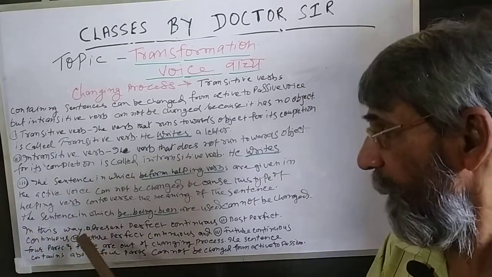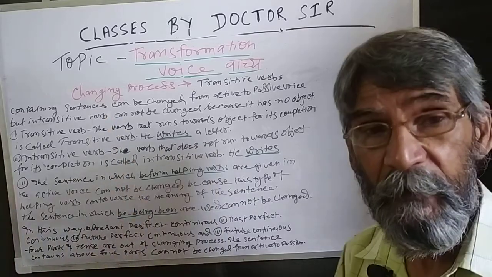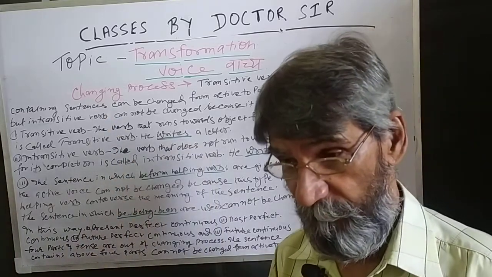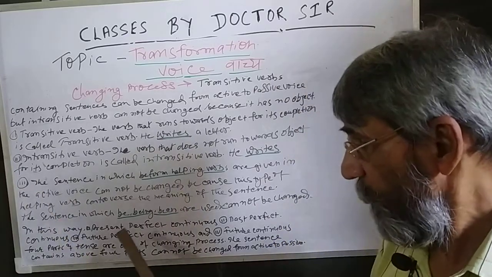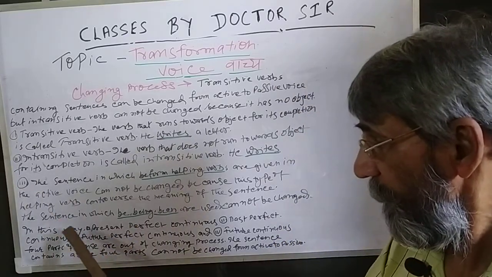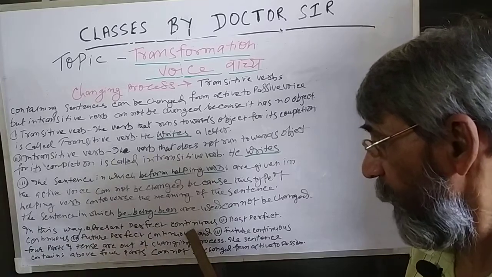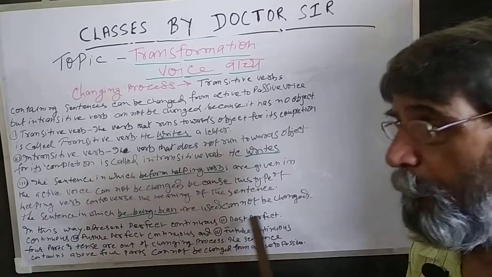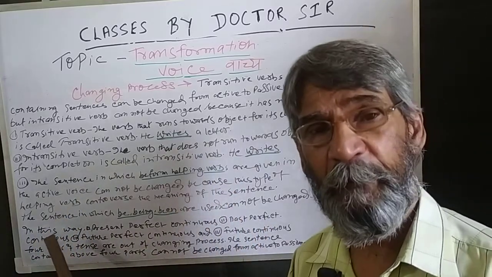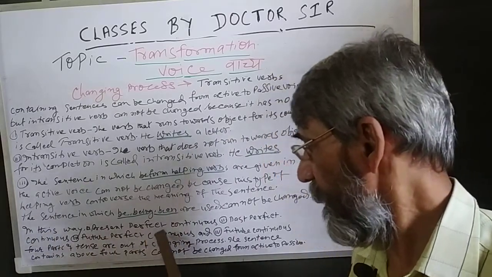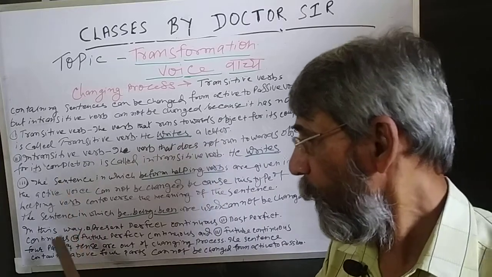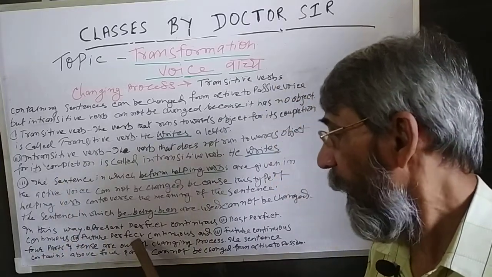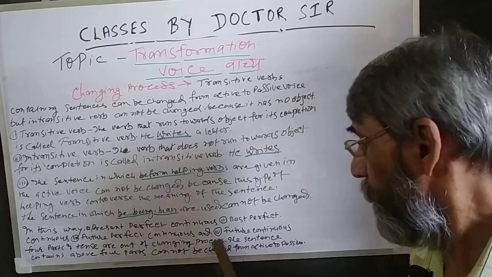Now, in this way, present perfect continuous, past perfect continuous, future perfect continuous, and future continuous, four parts of tense, are out of the changing process.